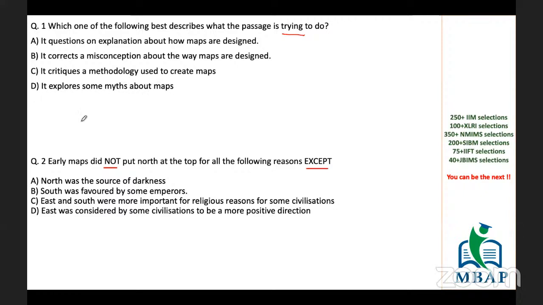Okay, so very first thing, we can easily eliminate two options, that is questioning, because the author was not questioning the maps at all. He was simply describing to us that this is what used to happen in the earlier times. This is how people were deciding the direction. So it was not a question at all. He was not asking on what basis you are drawing these maps. He has given the explanation itself, so there is no chance of a question at all. Hence I can easily eliminate this.